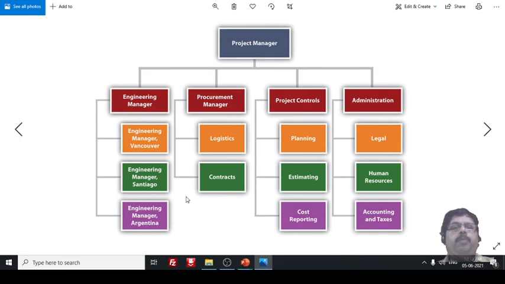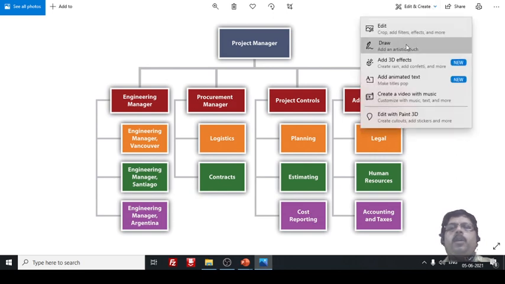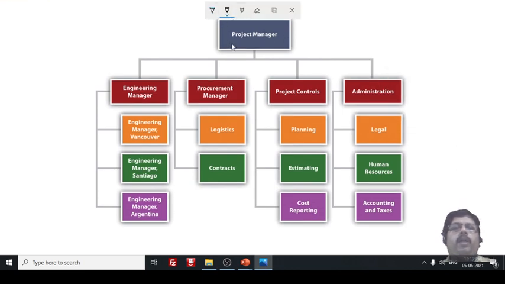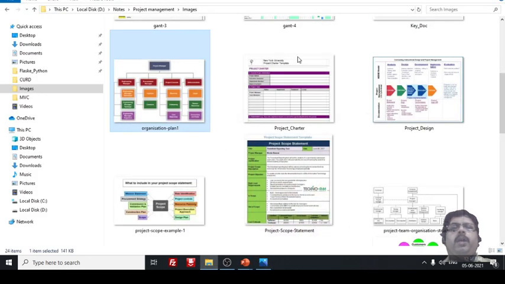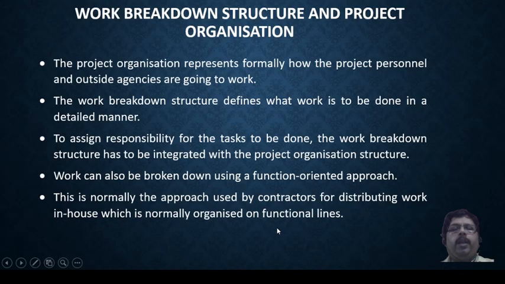In that, these are the persons, the engineer, engineering manager and all these persons, who will be working within the enterprise, such as this. Whereas these persons, say the procurement manager, are dealing with the logistics and contracts. These are outside the organization. So both things will come into the picture when we go for a project organization or organization chart.